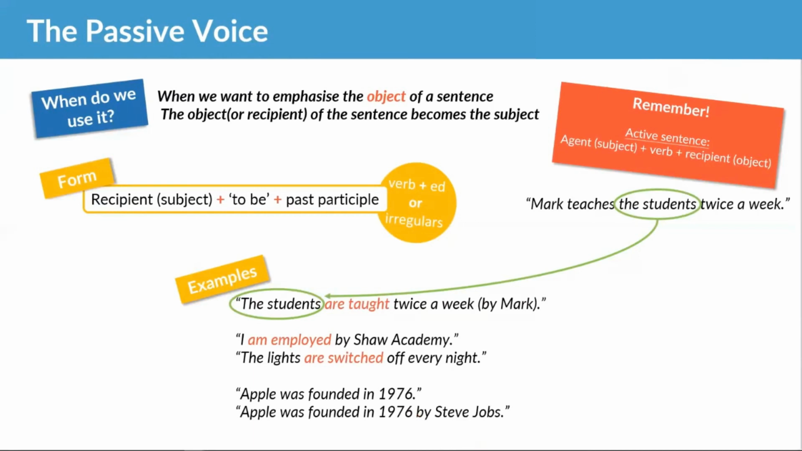Now, when do we see the passive voice being used? So we use it when we want to emphasize the object or the recipient, when that's what we care about. But when do we see it in real life? Well, we will always see the passive voice when you are describing a process, okay?